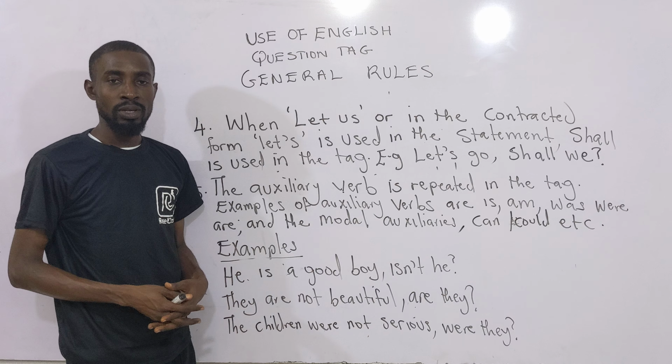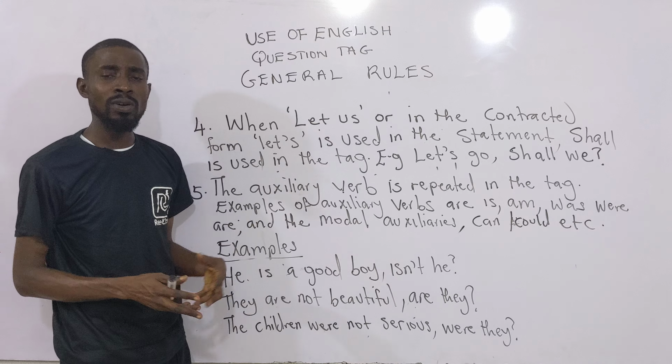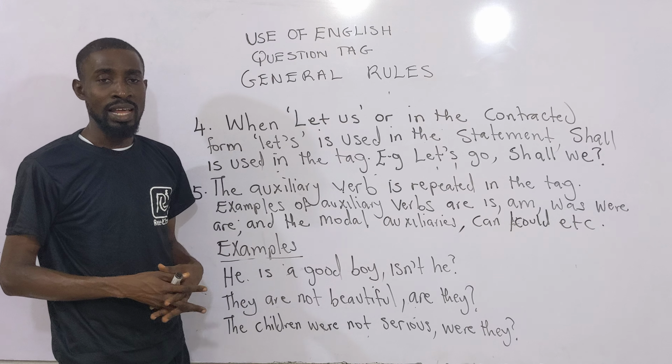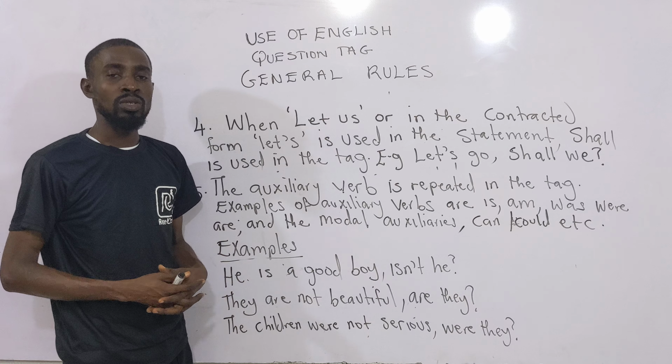Okay, then we have rule 5. Rule 5 says that the auxiliary verb is always repeated in the tag. What is an auxiliary verb? An auxiliary verb is that verb that assists the lexical or main verb. But in the absence of a lexical verb, an auxiliary verb can serve as the main verb.